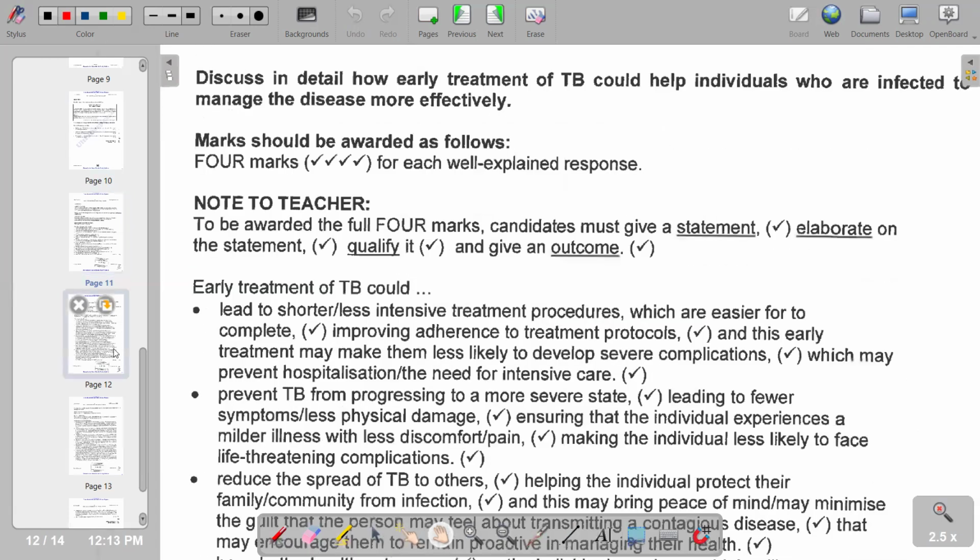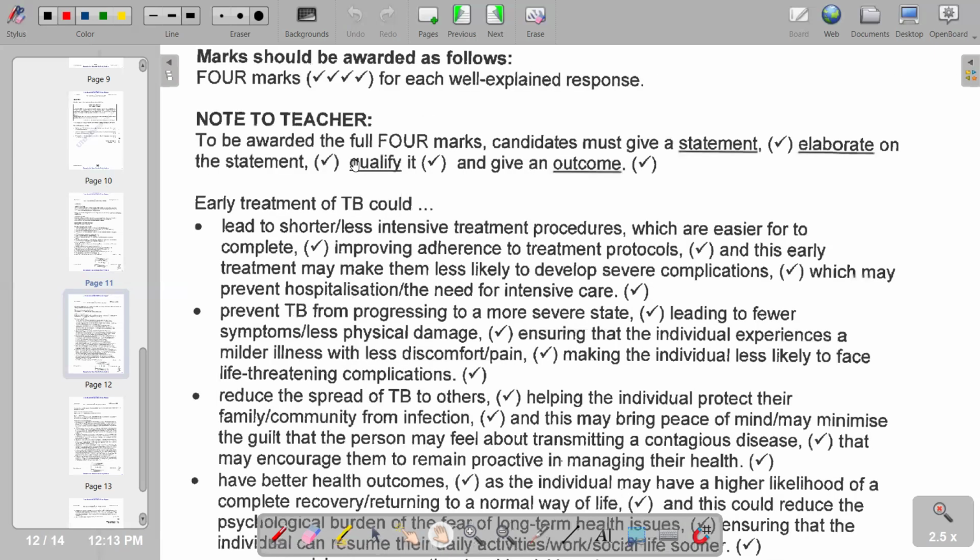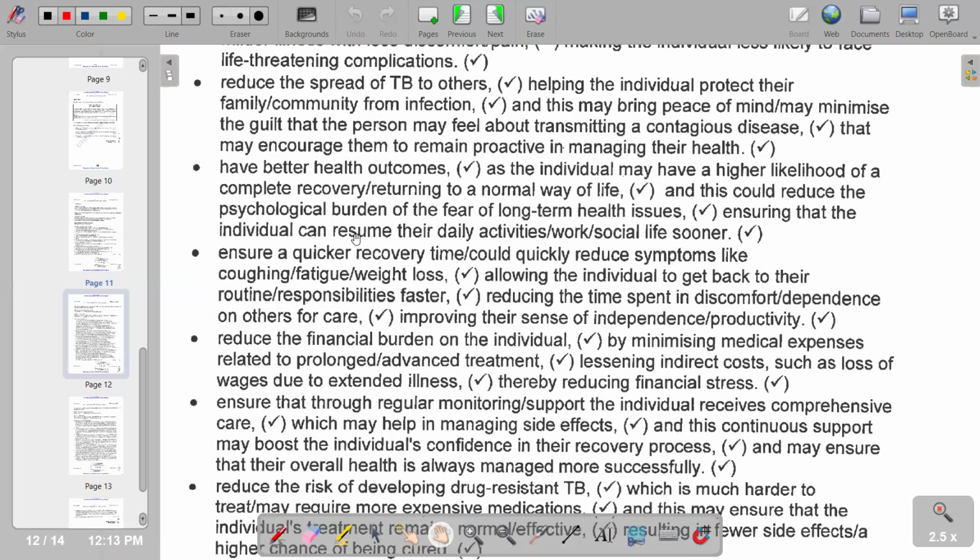Going on to the second part of our question, which is discuss in detail how early treatment of TB could help individuals who are infected to manage the disease more effectively. So the early treatment of TB could lead to shorter or less intensive treatment procedures, which are easier to complete. And then on the second part, prevent TB from progressing to a more severe state. So further points we have also that are also correct that we can also include.